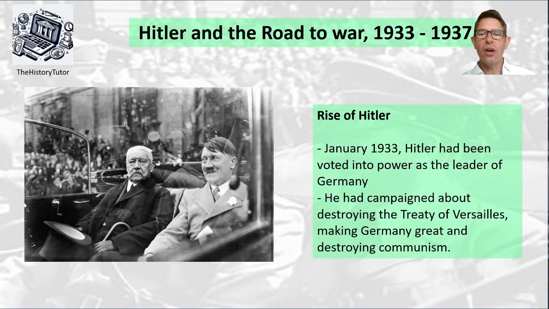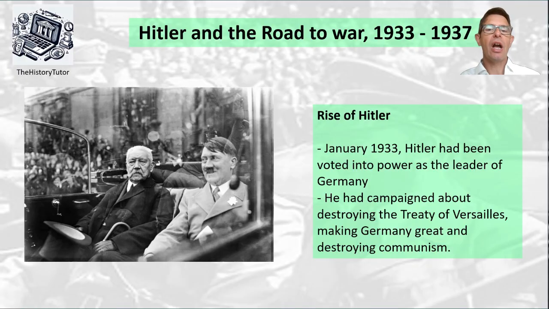Okay, so we need to start our story of Hitler and his foreign policy with his rise to power in January 1933. Hitler was voted in by the people of Germany, and what he campaigned for in terms of foreign policy was destroying the Treaty of Versailles, making Germany great and powerful with a strong army, remilitarising, and destroying communism. We need to see these as his main aims for his foreign policy.